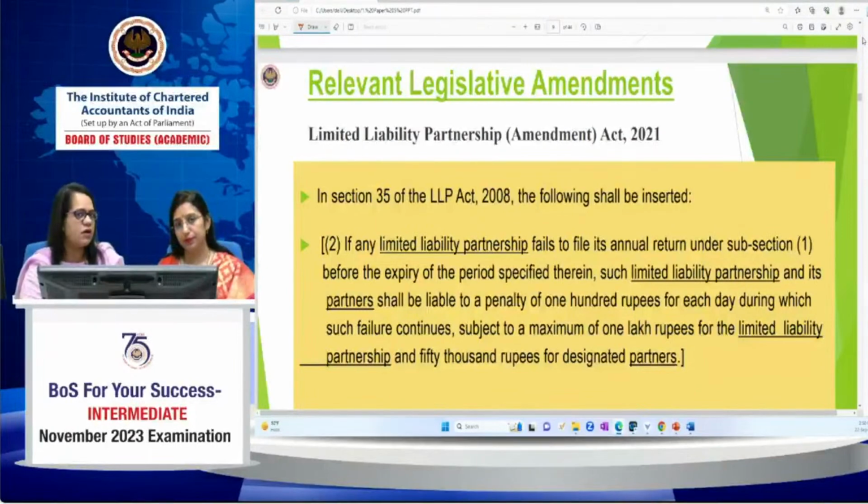So that means the accounting standards form a very important part of your syllabus. Without that, this is a 20-mark question. Don't forget. Okay.